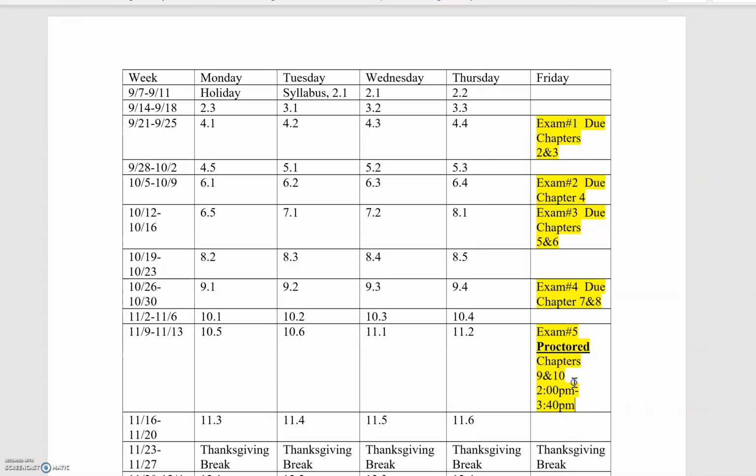Now, for the proctored exam, I understand that, like, what's listed here. It says you have exam 5, it's proctored. It covers chapters 9 and 10, and it's from 2 p.m. to 3:40 p.m. Now, some of you may not be able to make that exam date. So what do you do? You need to let me know at least 1 week in advance that you cannot make a proctored exam or the proctored final. I will work with you and schedule a makeup.